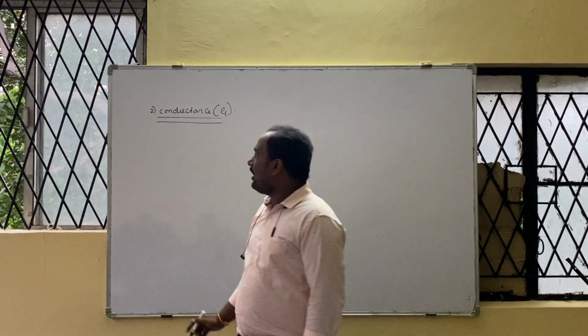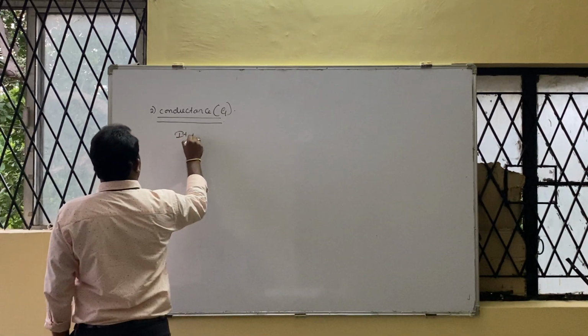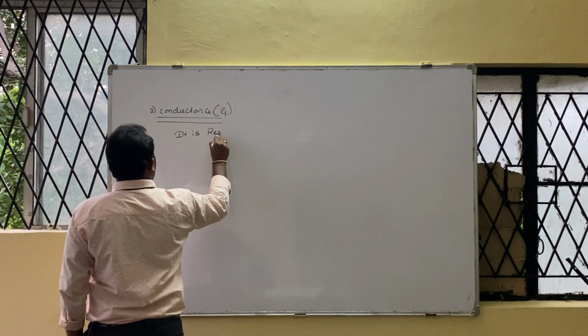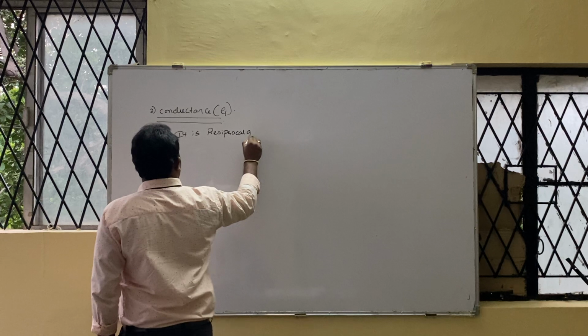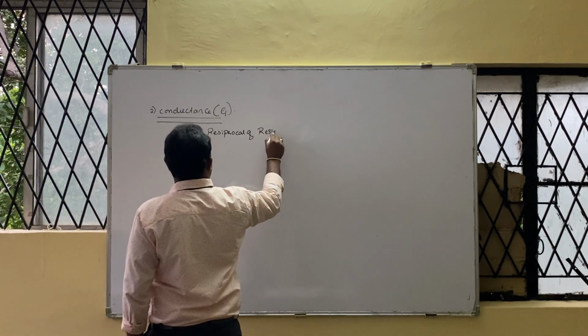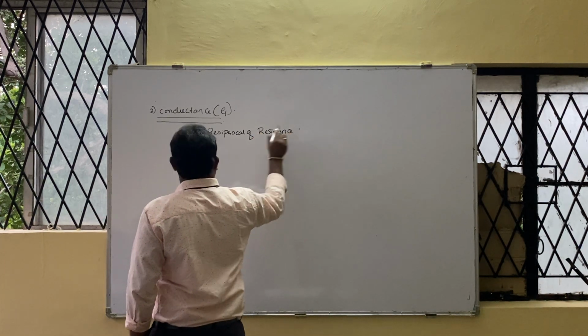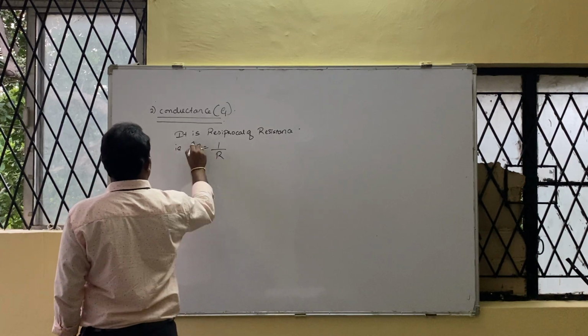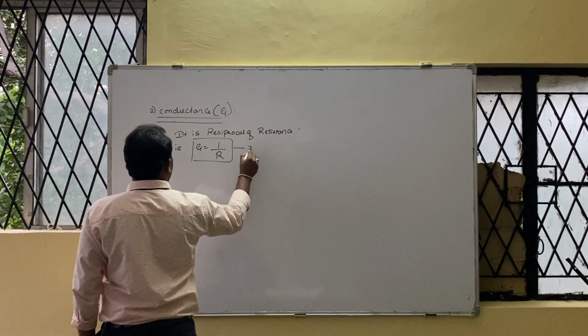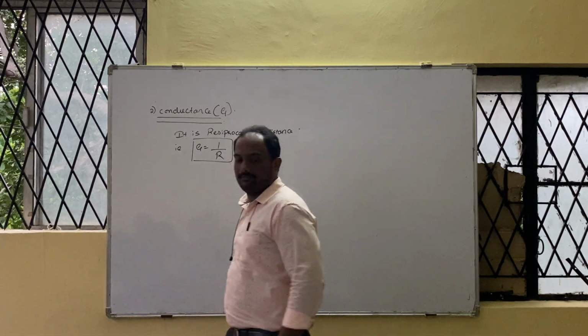It is the reciprocal of resistance. That is, G is equal to 1 upon R. Put this in a box. This is the second formula which comes in this topic.